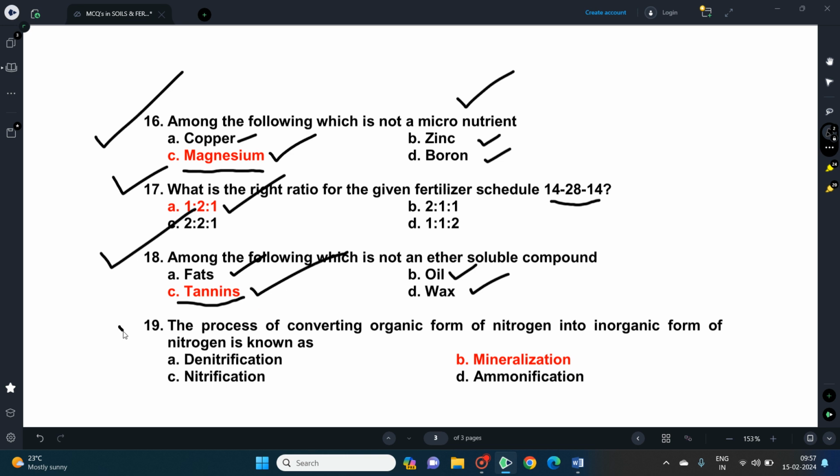The question number 19, the process of converting organic form of nitrogen into inorganic form of nitrogen is known as mineralization, and denitrification is nothing but the reduction of nitrate into nitrogen gas, that is N2 gas. The nitrification definition we have seen in the previous questions, and also ammonification we have seen in the previous question.